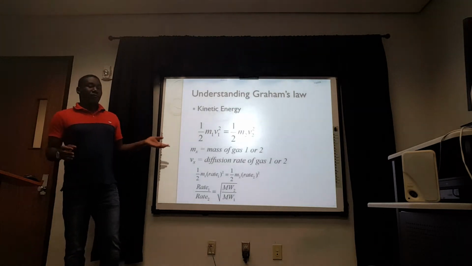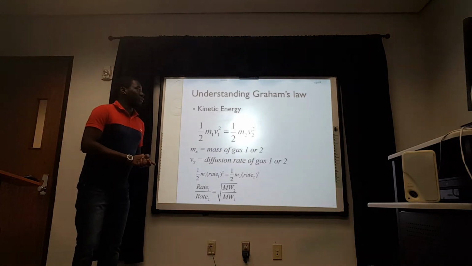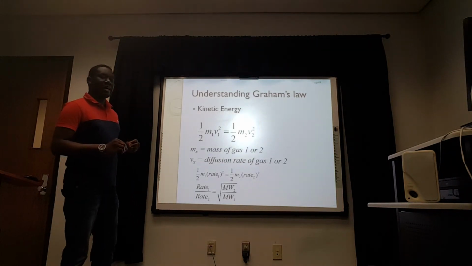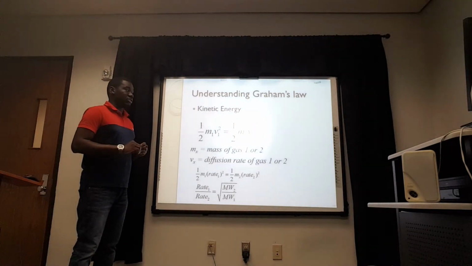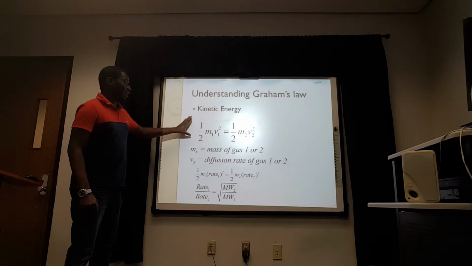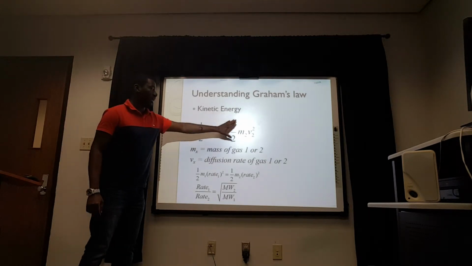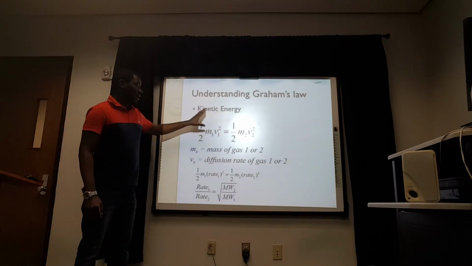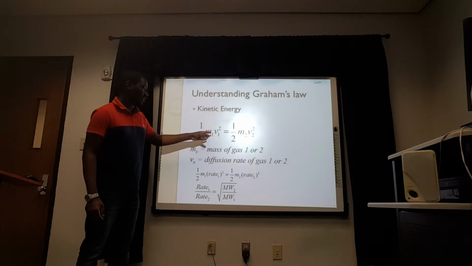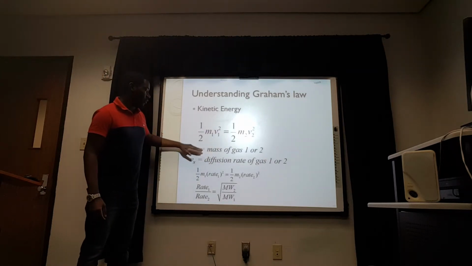Okay, if that wasn't a clear enough explanation, I'm going to explain how that law works. So we said that at a particular temperature, gases have the same kinetic energy, right? So here you can see the kinetic energy of gas 1 is equal to kinetic energy of gas 2. M1 is the mass of gas 1, and M2 is the mass of gas 2, right?